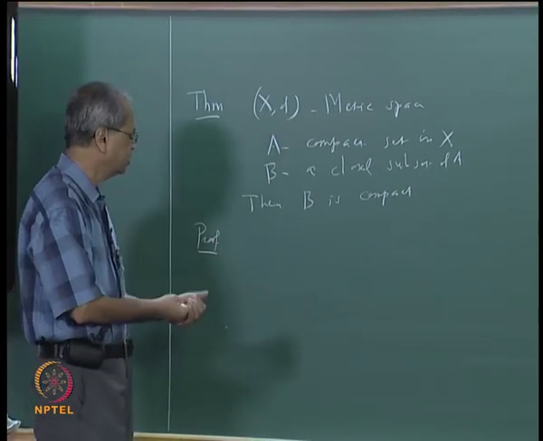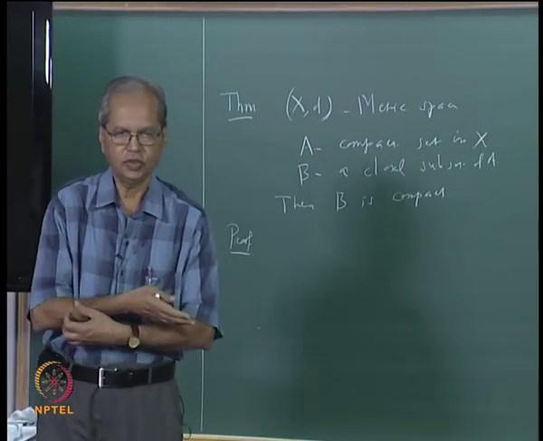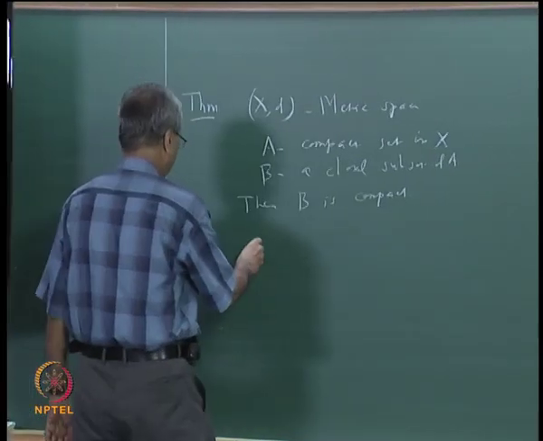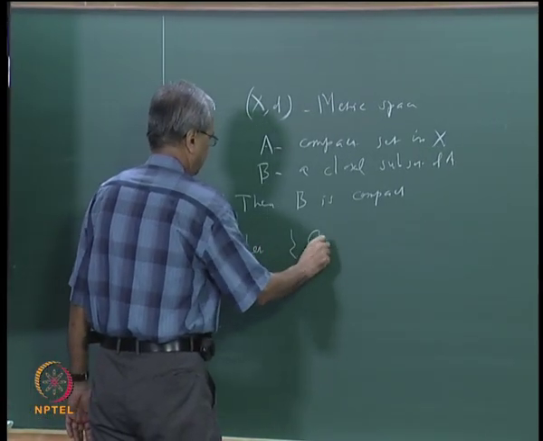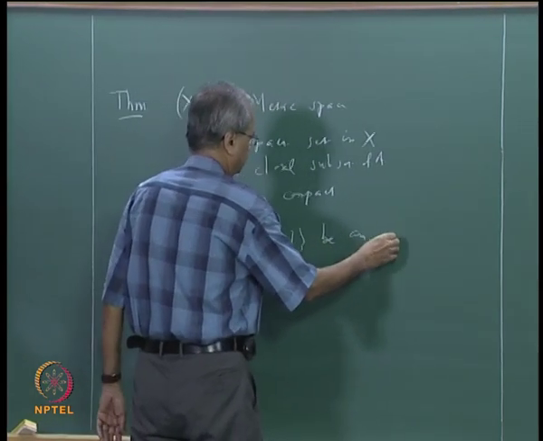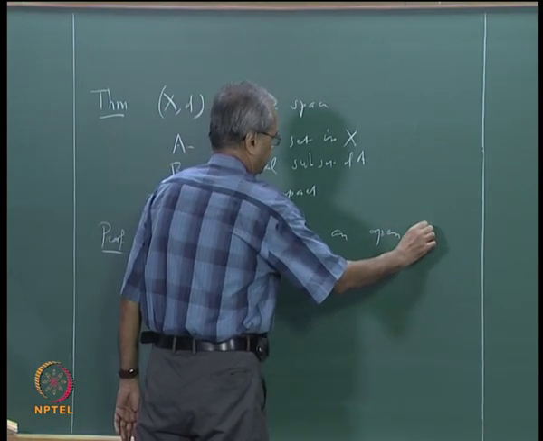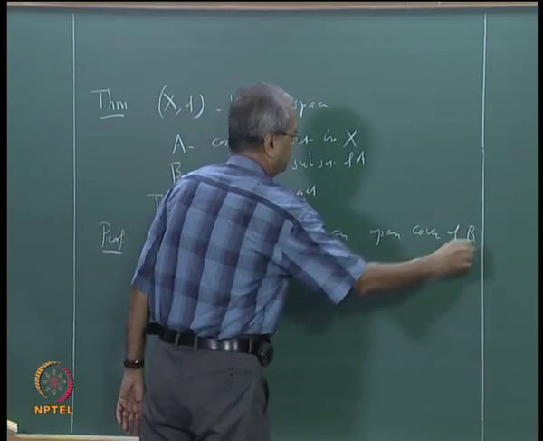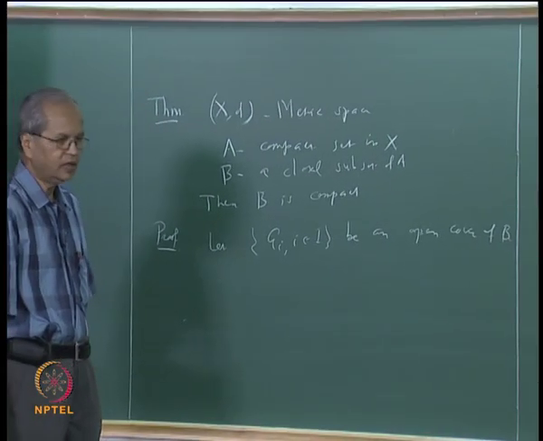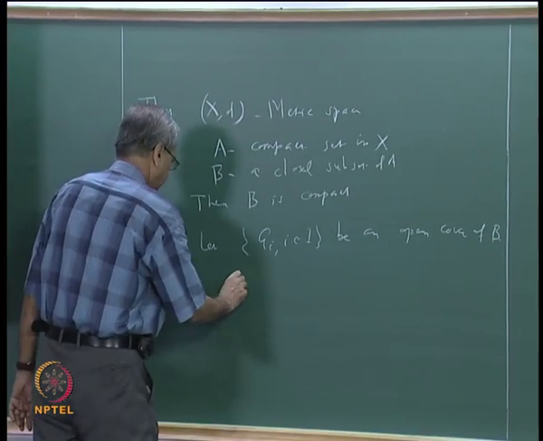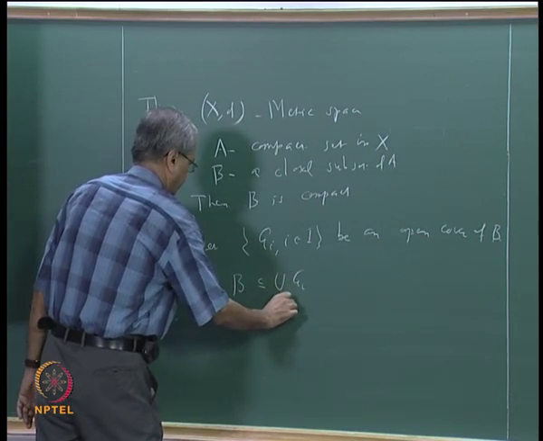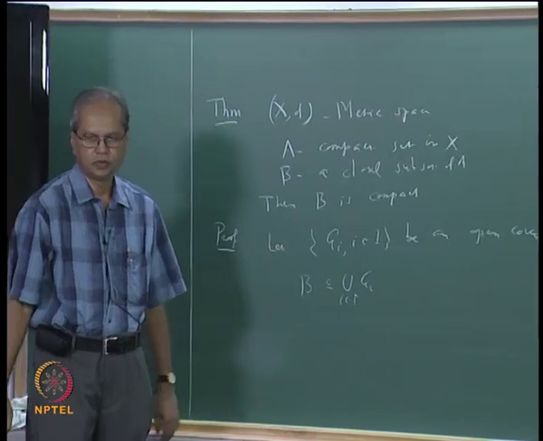As usual, to prove that any set is compact, we need to show that every open cover has a finite subcover. So start with an open cover of B. Let G_i, i belonging to I, be an open cover of B. Again let me repeat that this means that each G_i is open, and another thing is that B is contained in the union of G_i.